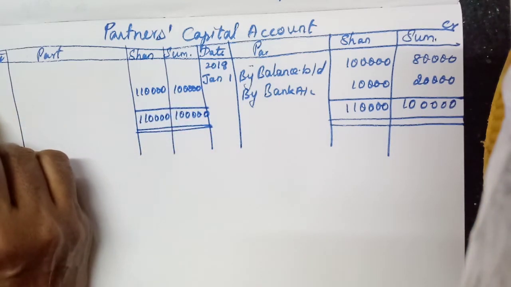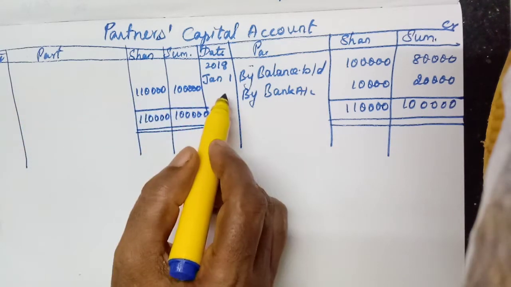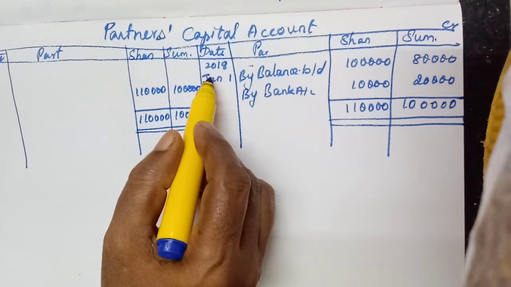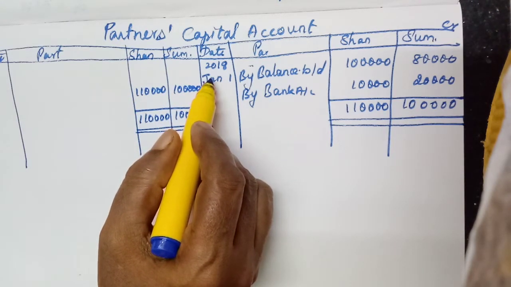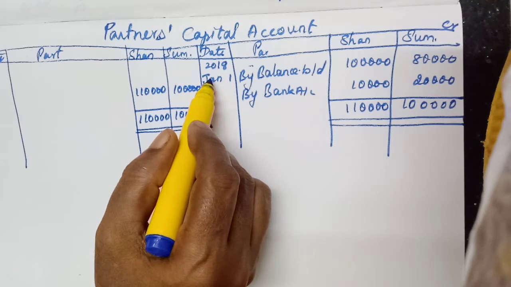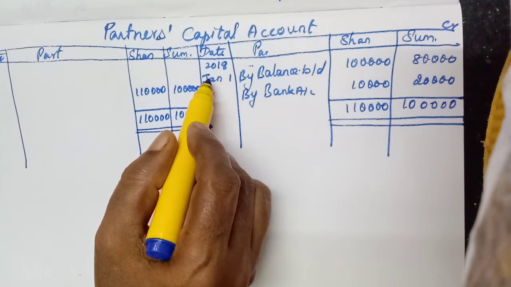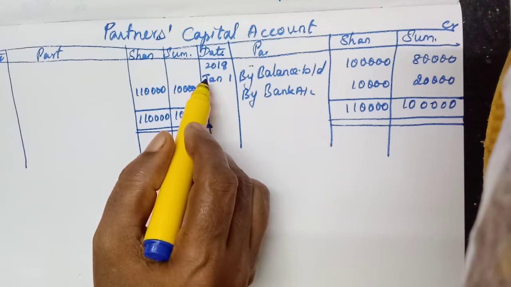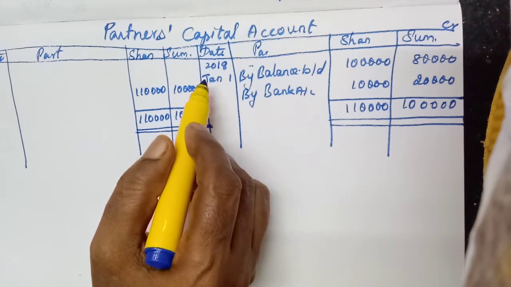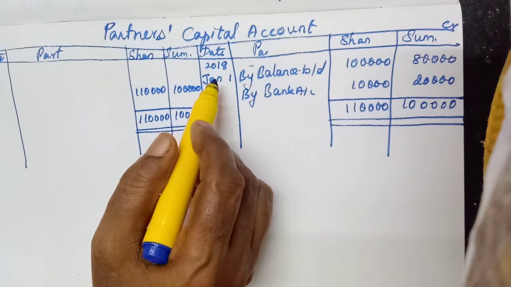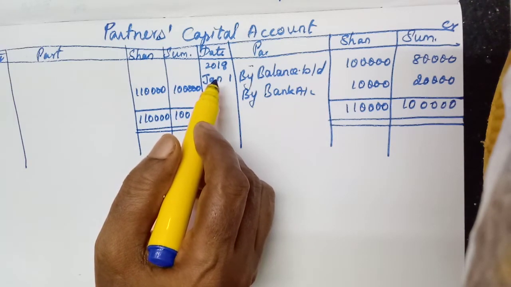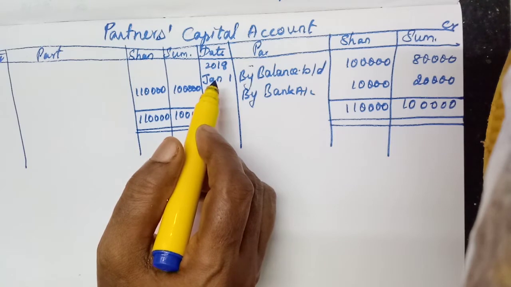Now the date, end of this year, since for the year only we are preparing. Opening capital is given on 1st January 2018, and the accounting period means one year.